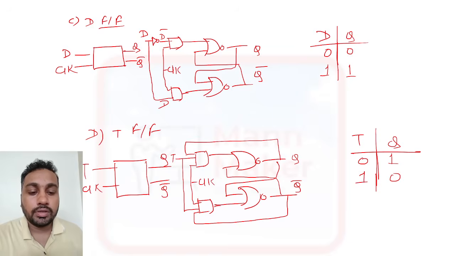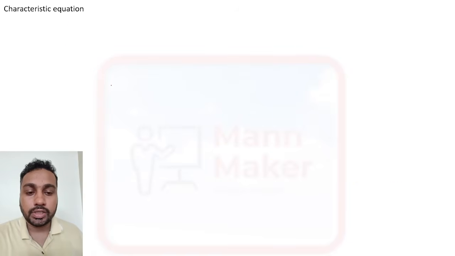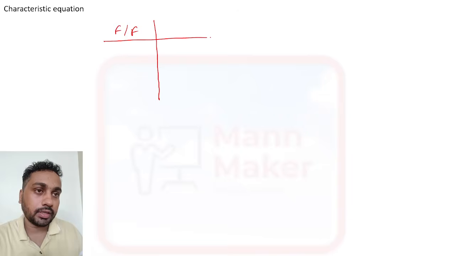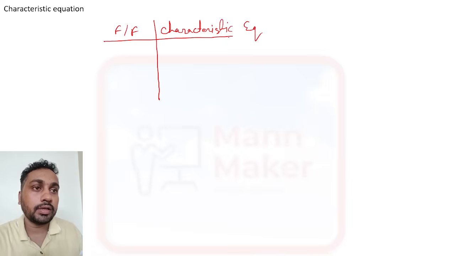Now we have the characteristic equations of flip flops. Sometimes in an exam they will ask for the characteristic equation of different flip flops, so you need to remember these equations. For SR flip flop, the characteristic equation is Qn plus 1 is equal to S plus R bar Qn.